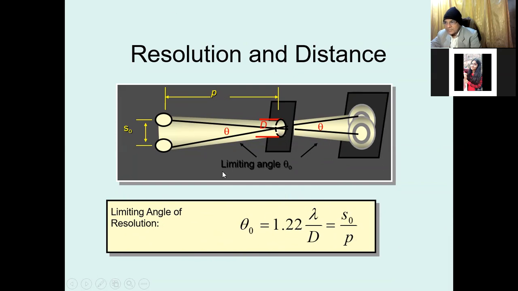Here S0 is R. The basic definition of angle is arc by radius. So d is the diameter of the aperture, and 1.22 lambda upon d is the angle of resolution.